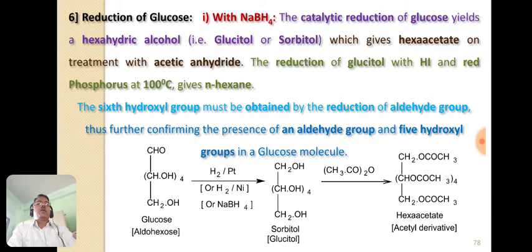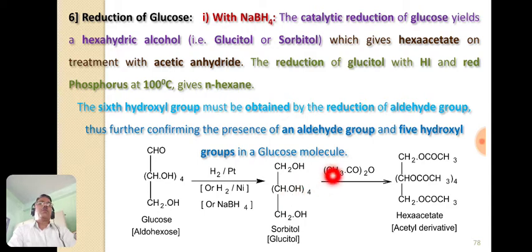Now this is the reaction that shows the reduction of the glucose molecule using hydrogen gas in the presence of platinum, or by passing hydrogen gas in the presence of nickel, or using sodium borohydride, that gives the hexahydric alcohol, which is known as glucitol, or also known as sorbitol.